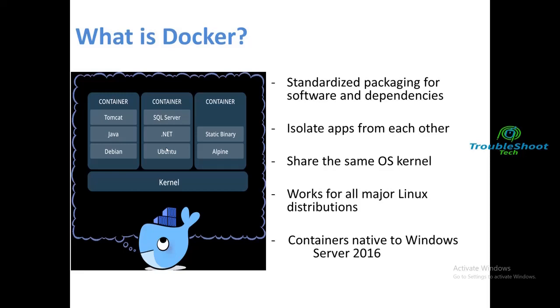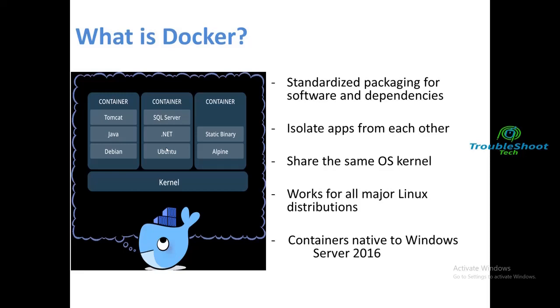Because Docker runs over the kernel. What is the kernel? To put it in a simple way, the kernel is nothing but a middleware which interacts between the hardware and the software. So whatever I do on my software, if it wants a hardware interaction, the kernel is the one which does that interaction. So it's like a middleware layer.